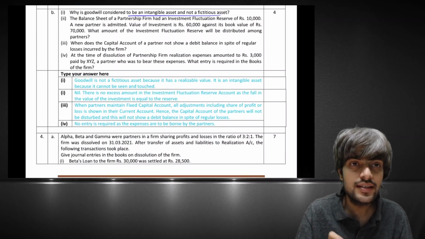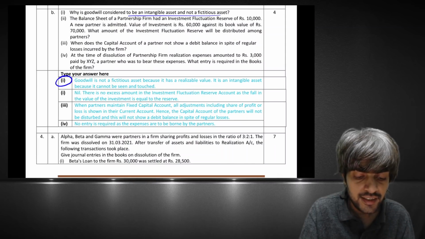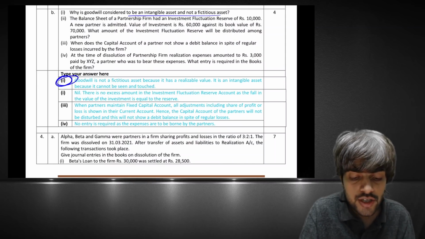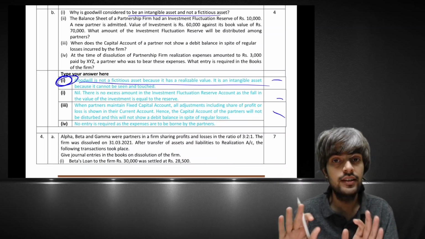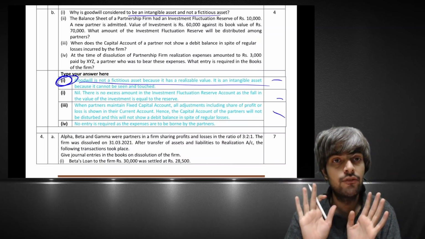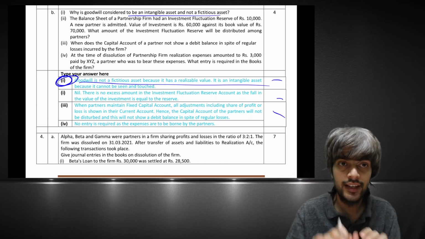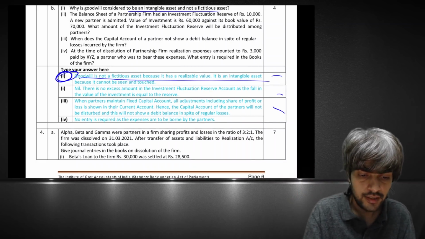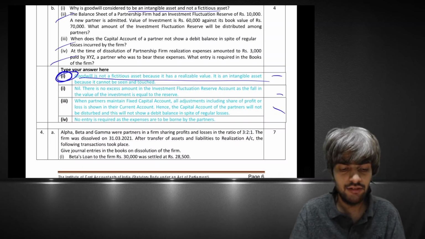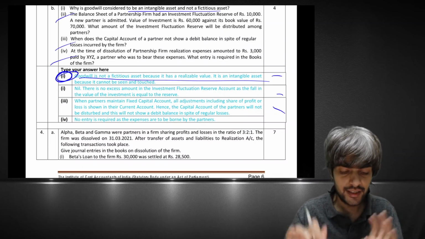So whatever your answer is, it is clearly written: type your answer here, and you just have to write whatever the blue answer is. Formatting and everything will be provided beforehand. You just have to enter 2 lines and your answer will be over. Likewise, 4 questions are there, 1 mark each, so write 2 lines and it is over.